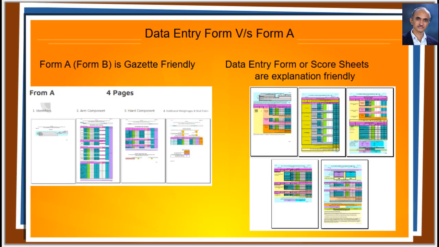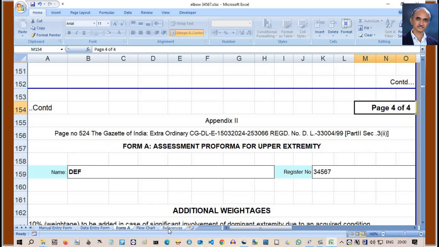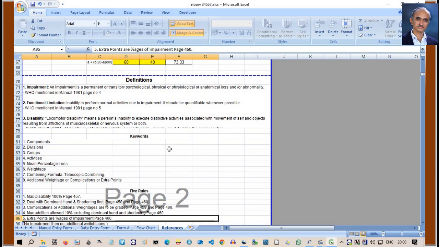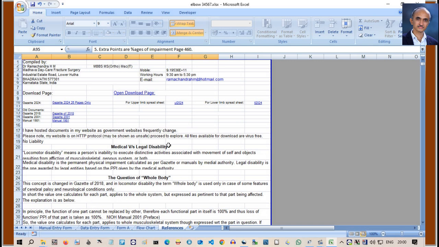Form A and Form B are Gazette friendly, whereas the data entry form or score sheet is explanation friendly. The last worksheet we have not yet covered is labeled as References. This worksheet is the same in both the upper and the lower limb spreadsheets. You can take a printout of this worksheet and go through each sentence carefully.